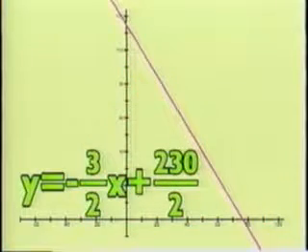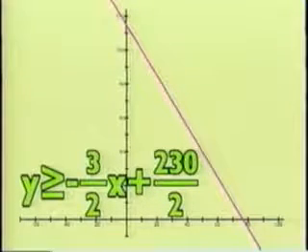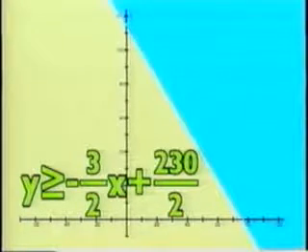Now take the line for our second inequality. y equals negative 3 over 2 x plus 230 over 2. This time y, when isolated, is greater than or equal to negative 3 over 2 x plus 230 over 2. So we are looking for all of the points on or above the line of the equation.